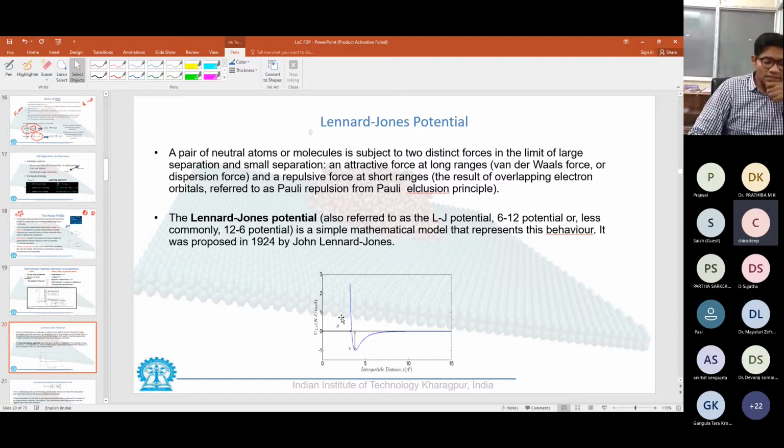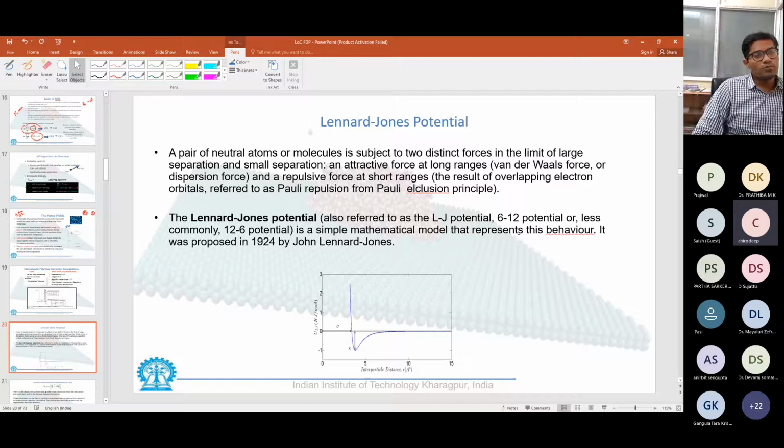Using this, many scientists tried to come up with a model which is more complicated than the hard sphere or soft sphere model. The most successful model is the Lennard-Jones potential model, given by the scientist John Lennard-Jones, which would include everything: the van der Waals forces, the Pauli exclusion principle, and everything.